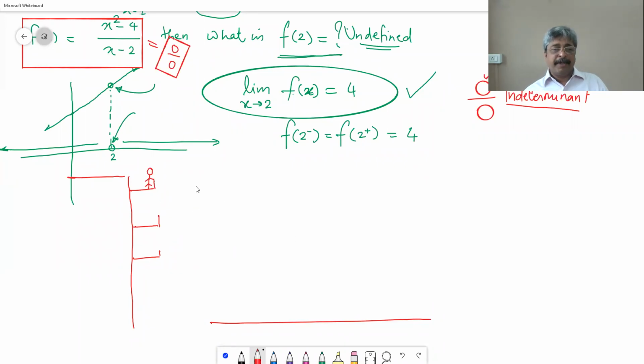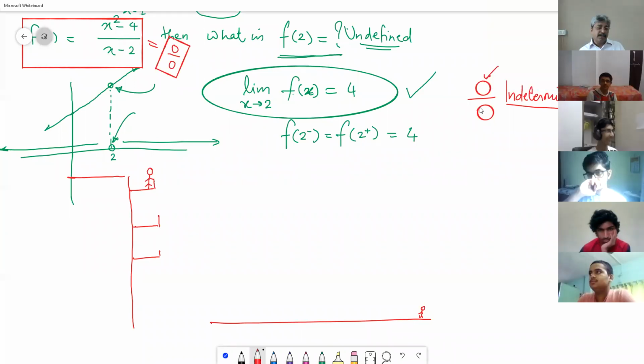We have got a whiteboard limitation, therefore I am sketching it here, and you are standing here. Okay, and you have been given an assignment to adjust your rifle in such a way.